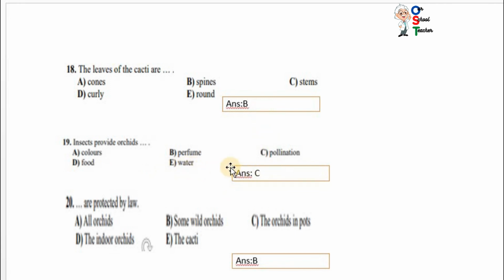Pollination is a process in which the male part, or you can say pollen grain, which is yellowish in color, is inside the flower and can move from one flower to another. So insects are involved in pollination, and wind pollination is there, water pollination is there, but they are asking insects provide orchids. So insects provide orchids pollination. C is correct. Question 20. Dash are protected by law.